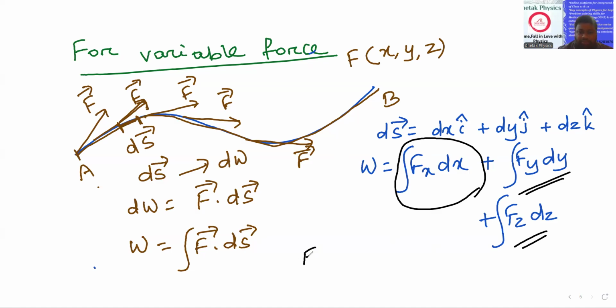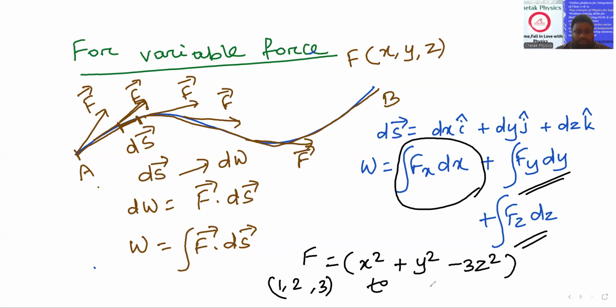For example, F will be given as x square plus y square minus 3z square Newton. What will be the work when the body is displaced from the point 1, 2, 3 to the point 3, 4, 5?